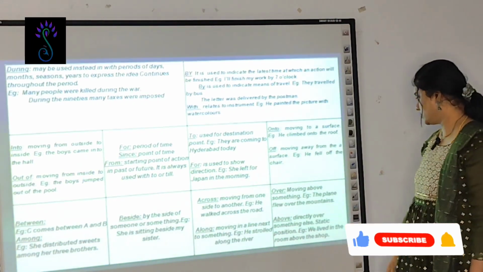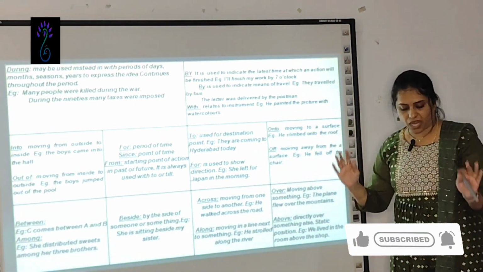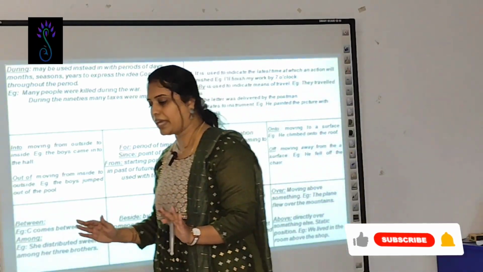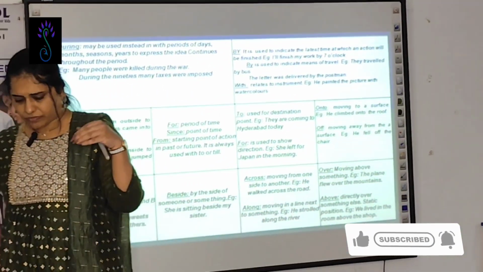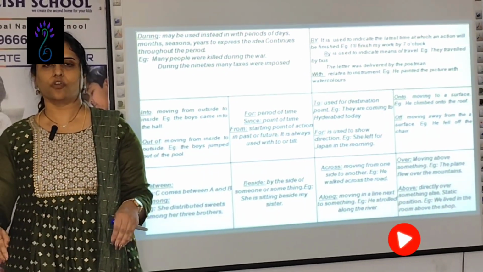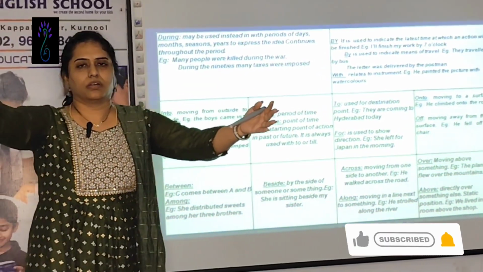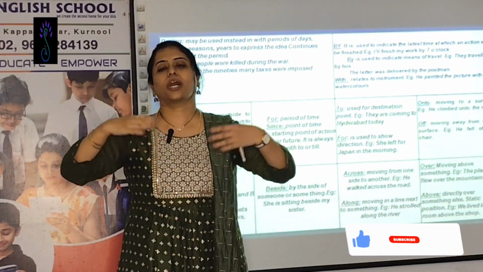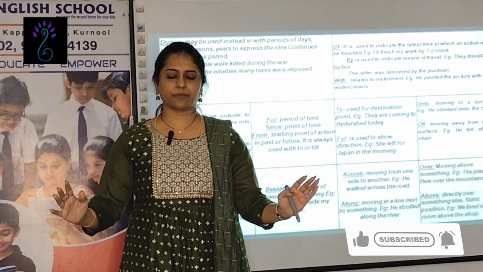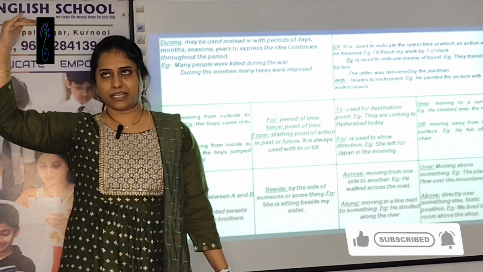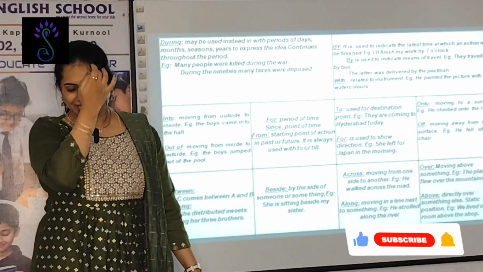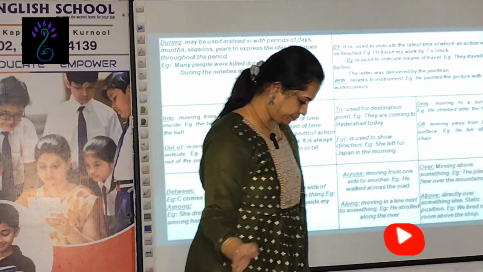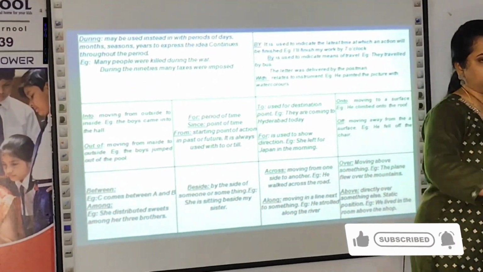When do you use above? When that doesn't move, static position. For example, I stay in a room which is above a shop. That is the example I have given. I stay in a room which is above the shop. That is a static position. It doesn't move. But here, the cat jumps over the wall. Over. It is jumping over. There is a movement over there.